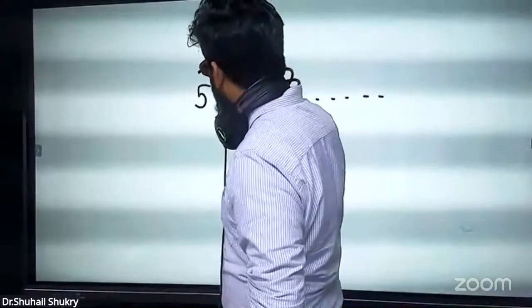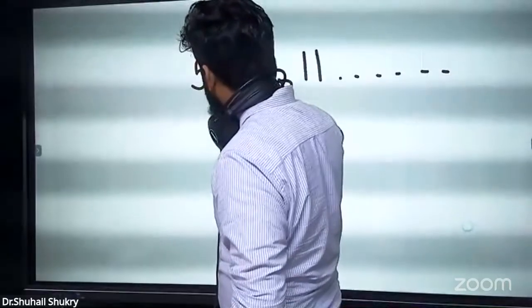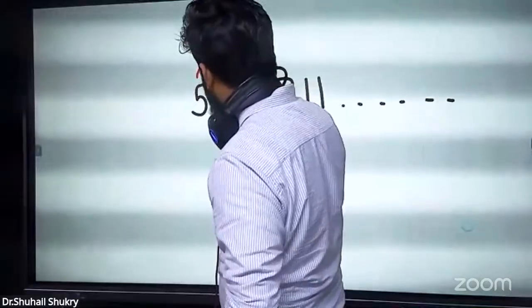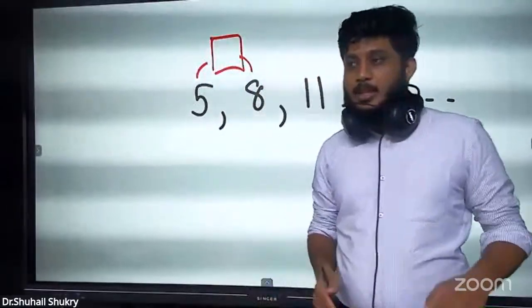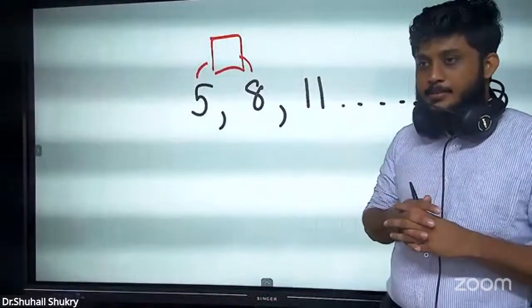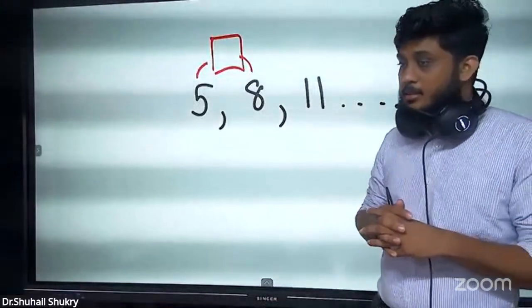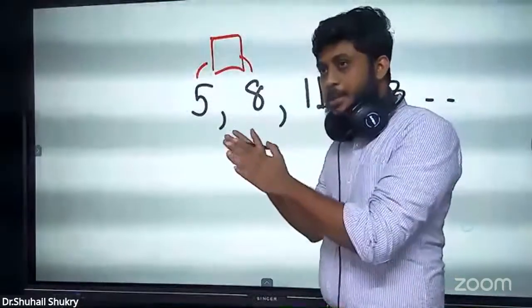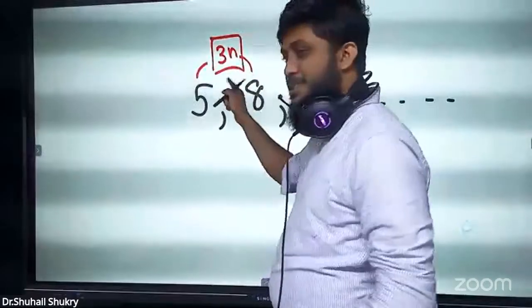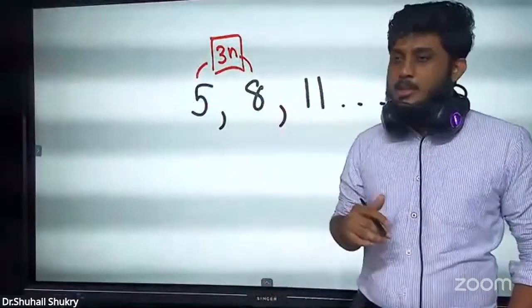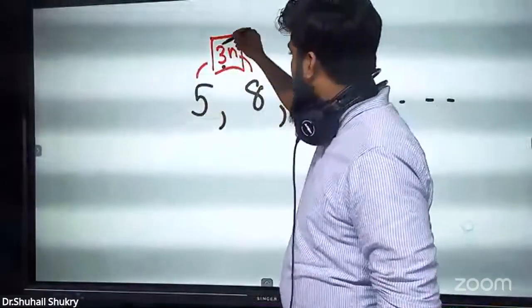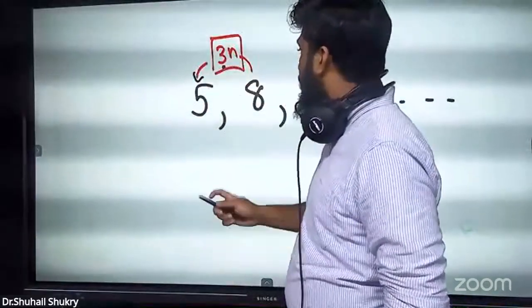Okay, now you are grade 10. So 5 to 8, see the difference. Just put a box here and tell the difference between 5 to 8. What is the difference between 5 to 8? That is 3. Everyone can understand that is 3. So just write 3n over here. Because this difference is 3, just write 3n over here. Then you wrote 3 here, no? Then from 3, come to this first number.